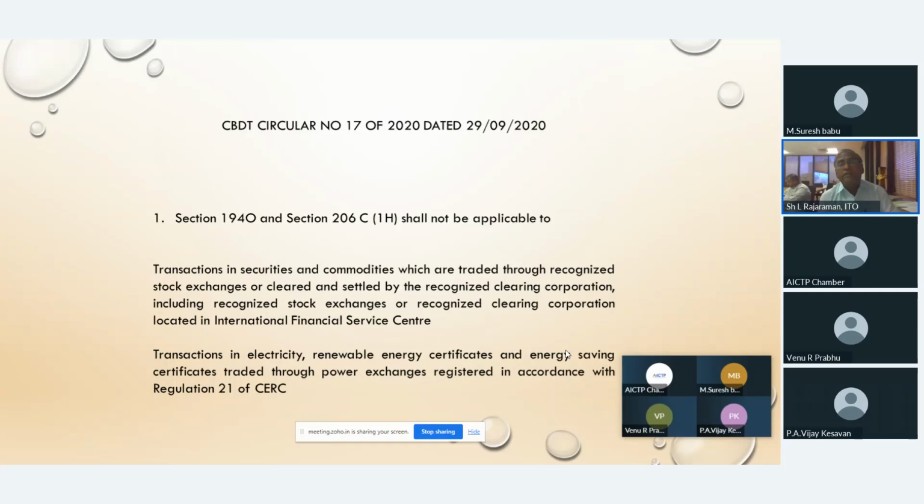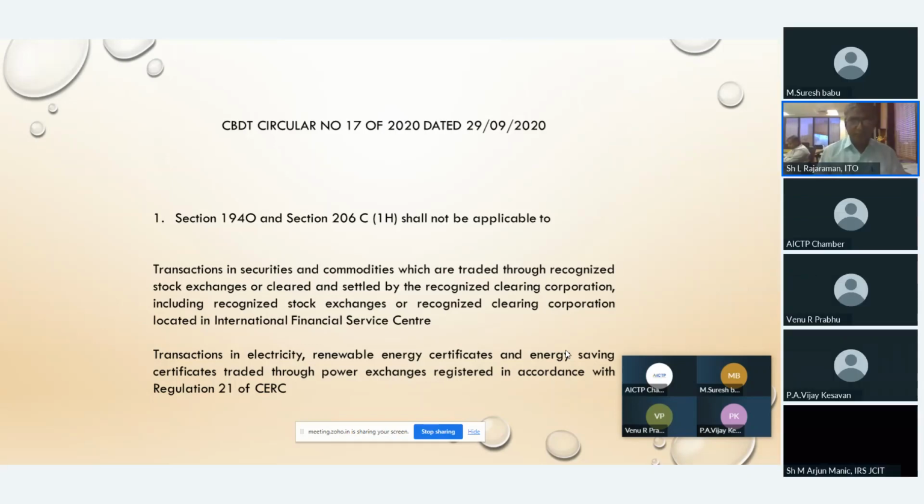So they are exempted. This section will not be applicable to them. Similarly, transactions in electricity, renewable energy certificates, and energy saving certificates traded through power exchanges, which are registered in accordance with regulation number 21 of CERC, will also be exempted from the purview of this section.